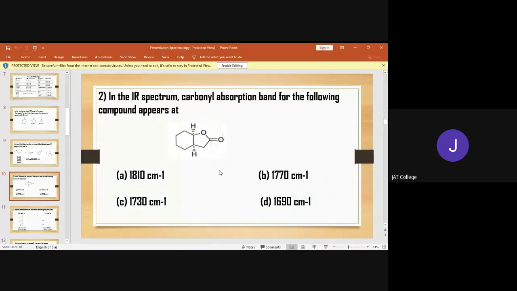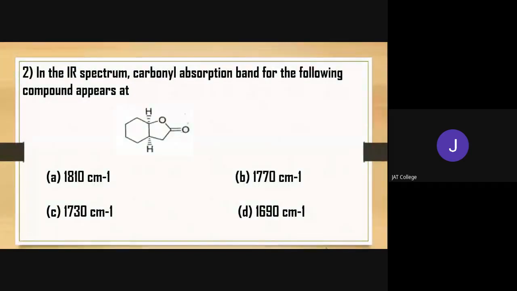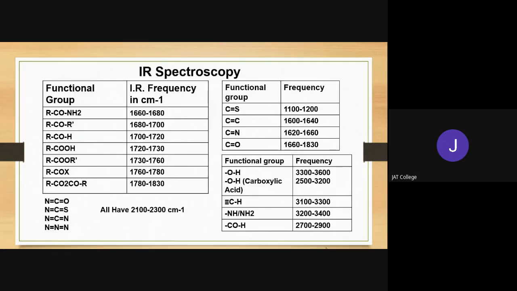Now here, when we consider question number 2 with respect to IR spectroscopy: in the IR spectrum, the carbonyl absorption band for the following compound appears at. Look at here. What I have told you, for ester, for aliphatic ester and for 6-membered ester, the value is shown in the chart. Look at here in the chart.